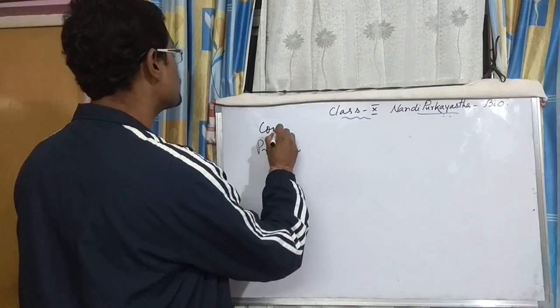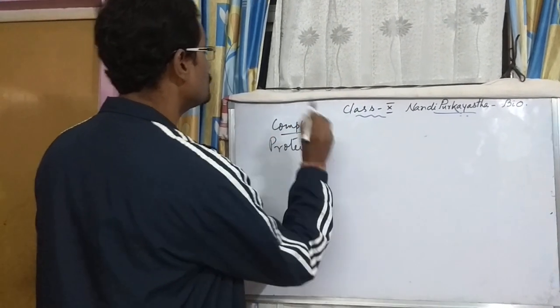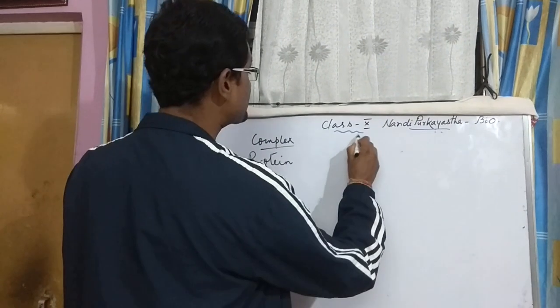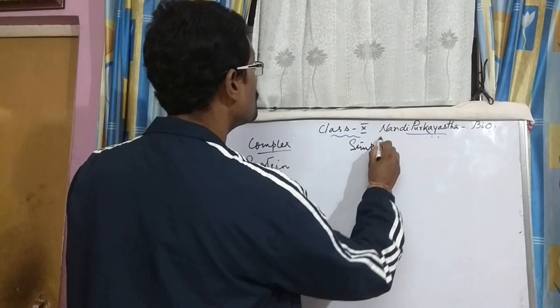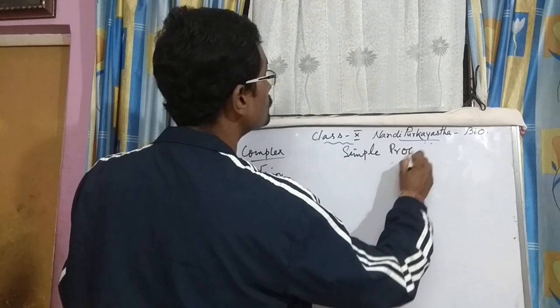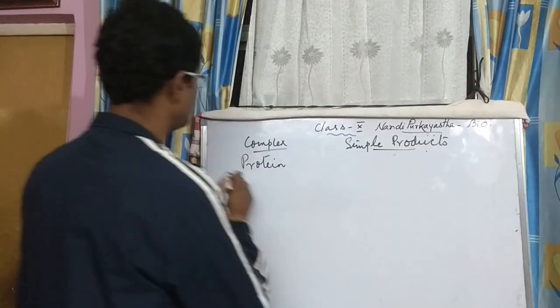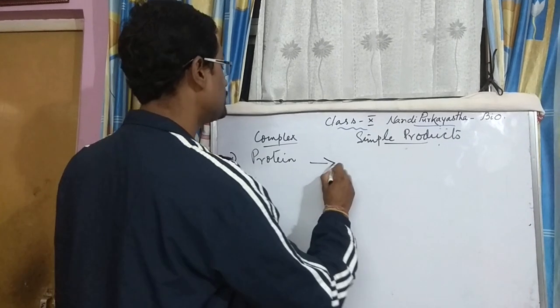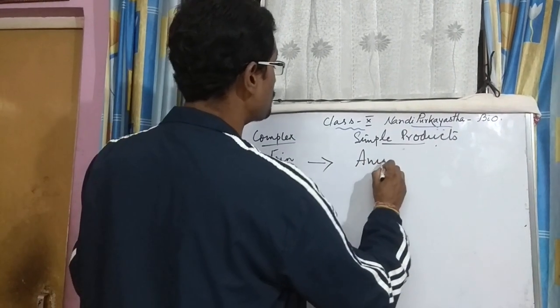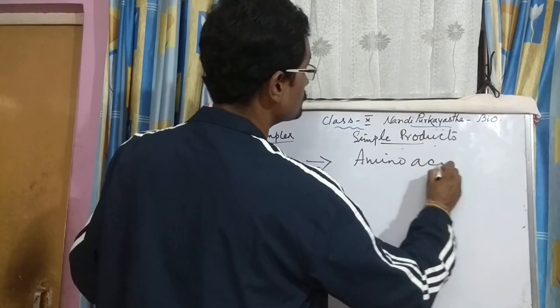We need to know what the simple products of these complex foods are. Then our process of learning becomes very easy. Protein: the simple product is amino acids.